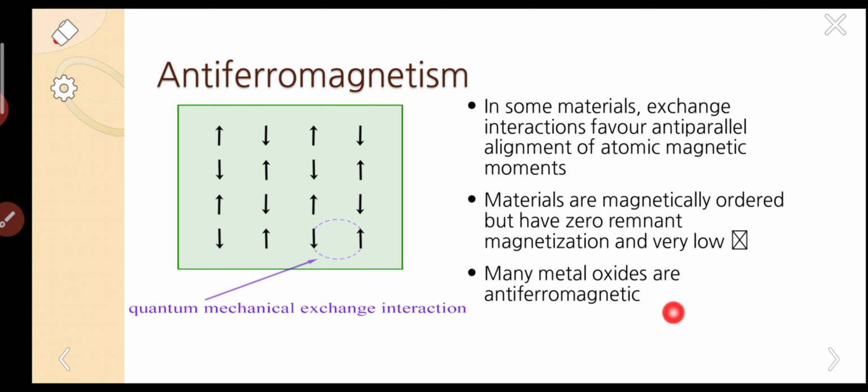Generally many metal oxides are anti-ferromagnetic. The major concept here is that anti-ferromagnetic materials have anti-parallel alignment, and the reason for that is quantum mechanical exchange interaction.